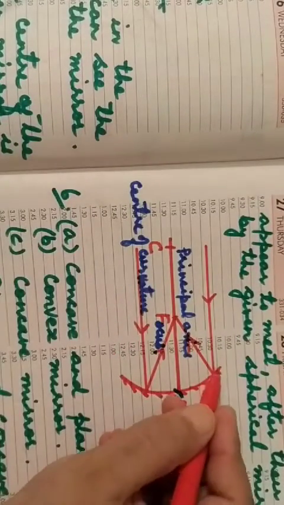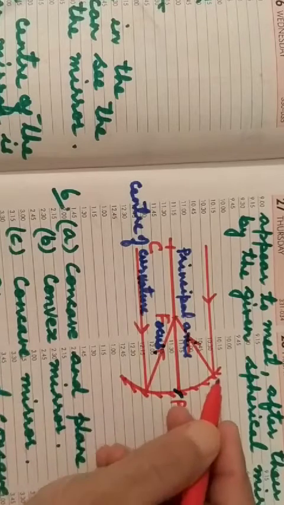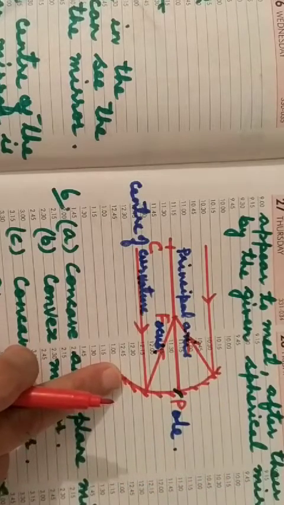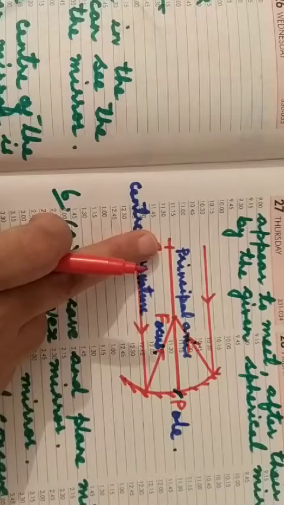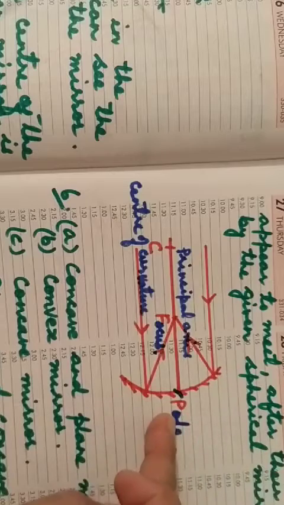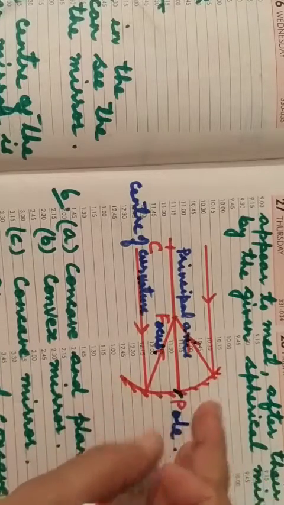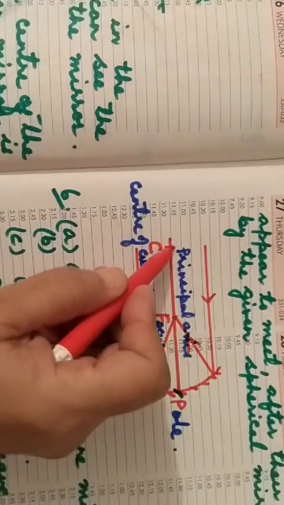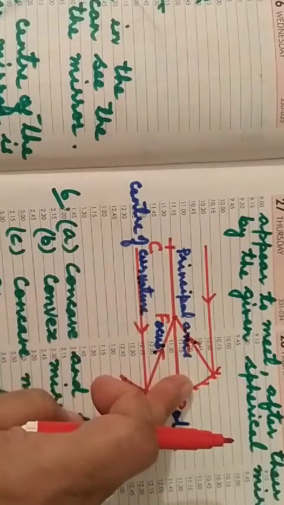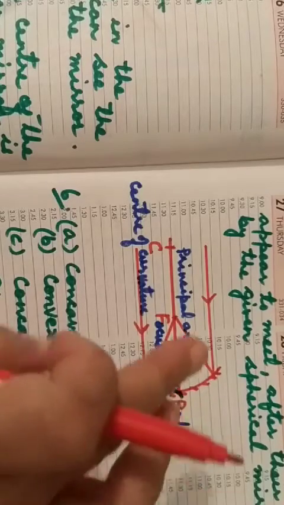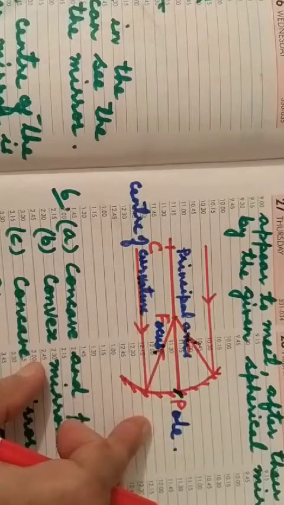So you see here, this is the concave mirror. You have to draw or show all these parts in case of concave mirror. So this is a concave mirror. Okay. Now this is the center of curvature of which a spherical mirror is a part. Then this one is the pole, that is the midpoint of this concave mirror, and the line joining the center of curvature to the pole is the principal axis, and here this is the focus.